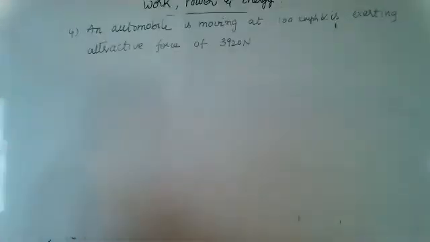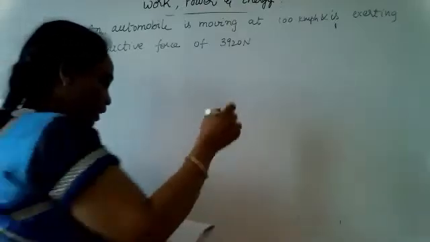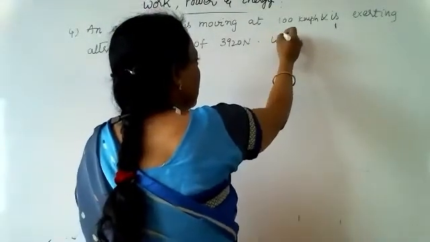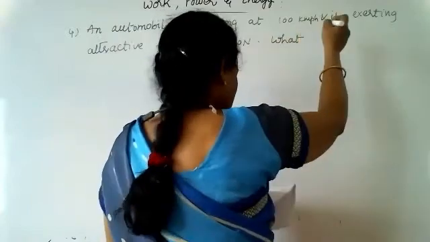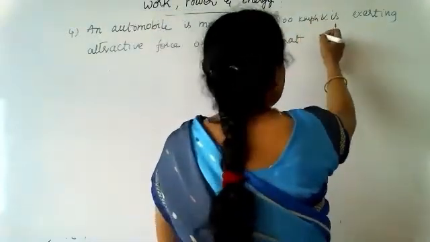So force has been given as 3920 Newton. What is the horsepower that must be developed?